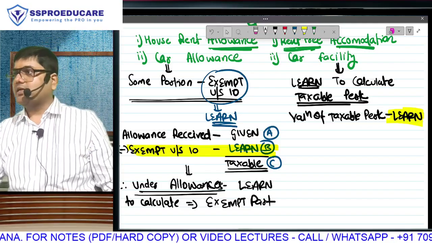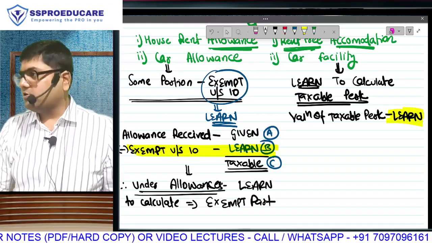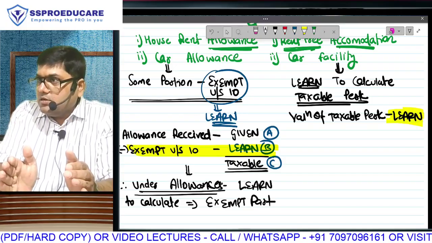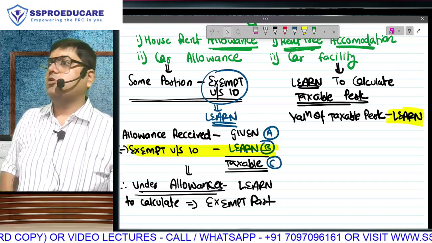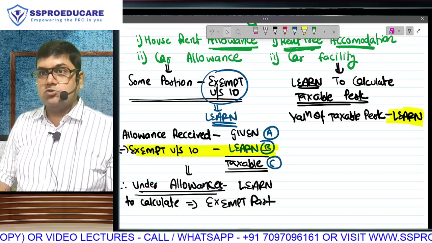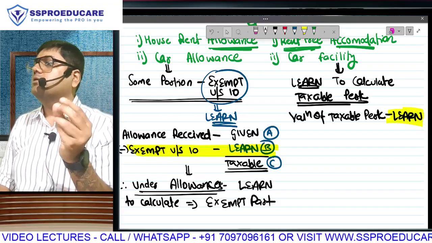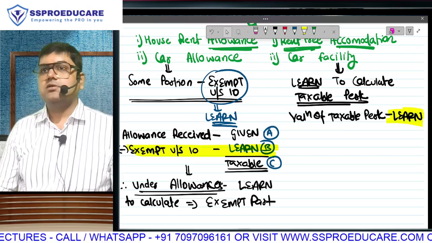Or listen to the next sentence. If you understand this, I will do. When I am doing the second part of the chapter perquisites, I will put efforts and solve a question. The final answer of that question is the taxable amount that I have to take in the answer column. In conclusion, under allowances, we will learn how to calculate the amount which is exempt. And under perquisites, we will learn how to calculate the amount which is taxable.